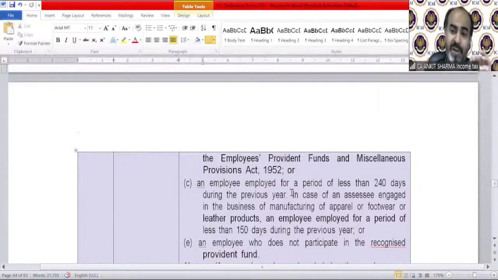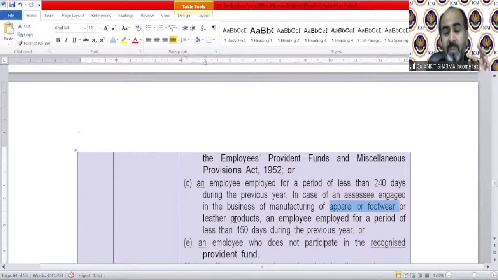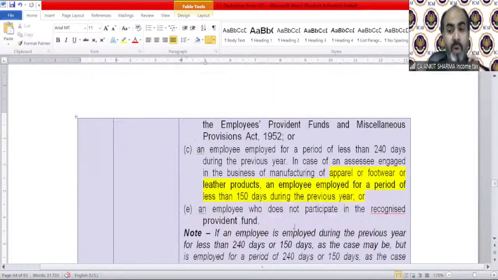But this 240 days will be replaced, in case of apparel or footwear or leather products, by 150 days instead of 240 days. So for other businesses, the limit is 240 days. But for the business of apparel or footwear or leather products, the time has been reduced to 150 days. So if you are working in these three industries and employed for more than 150 days, you will be an additional employee. But in case of other employees, you need to be employed for 240 days or more to be eligible for the definition of additional employee.